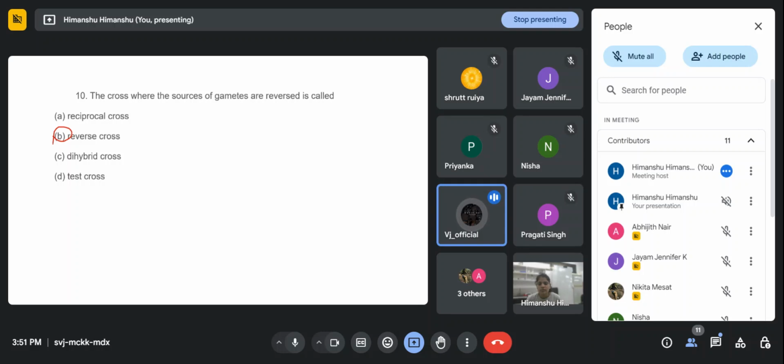Ma'am, it might be test cross. But in test cross, we are not reversing the source of gametes, as I also read, because the back cross is the cross where we get the reverse of the gametes. Though the back cross is otherwise known as test cross, so I thought it might be a test cross too. Okay, read carefully. Like the cross where the sources of gamete are reversed.